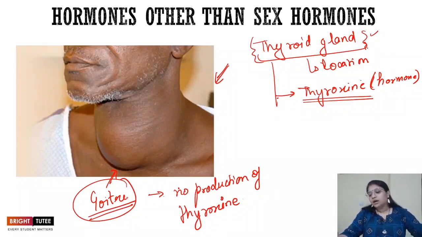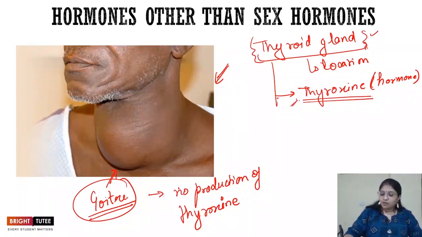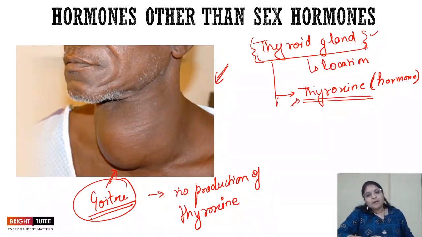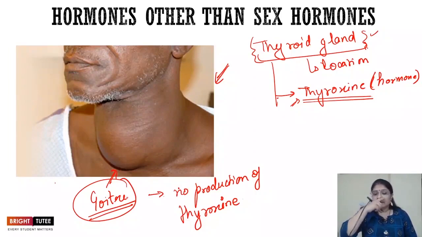If iodine is not present in the optimum amount in the body, the production of thyroxine will not take place, and this results in goiter. So this is the importance of your thyroid gland.